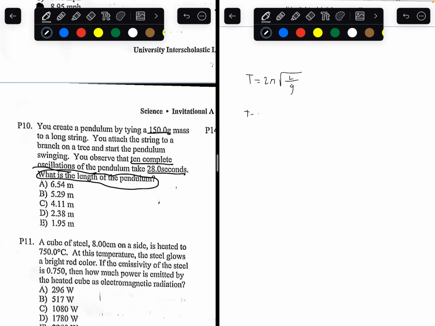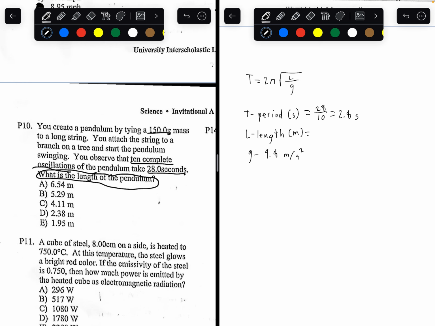So T is period. It's going to be in seconds. L is length, pendulum length. It's going to be meters. And g is acceleration due to gravity, so it's going to be 9.8 meters per second squared. Plugging everything into the formula. So what is T? What is the period? We know 10 oscillations take 28 seconds. How much does one oscillation take? How long does it take for the pendulum to go forward and backwards one time? That's going to be 28 divided by 10, which is going to be 2.8 seconds.